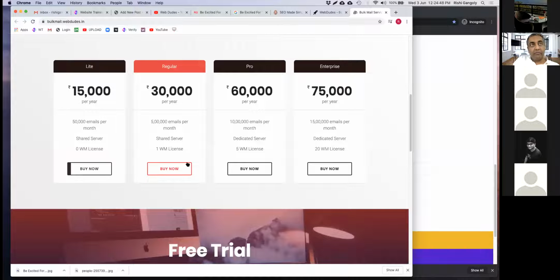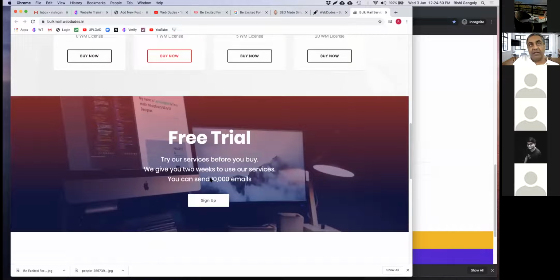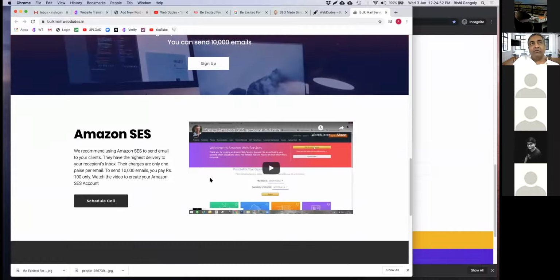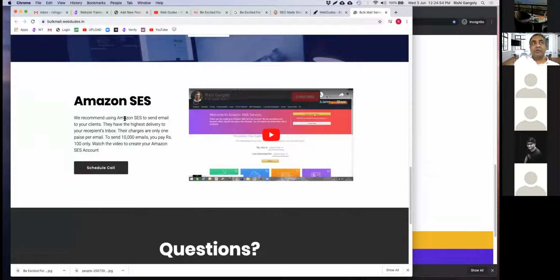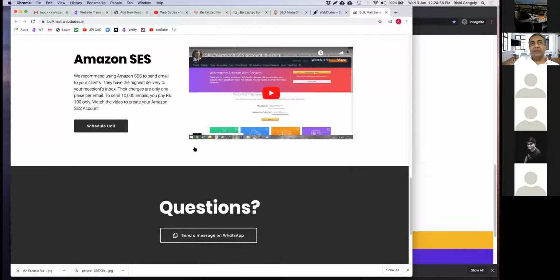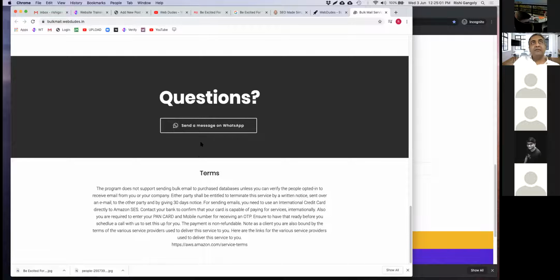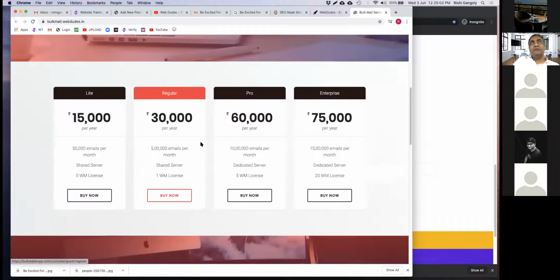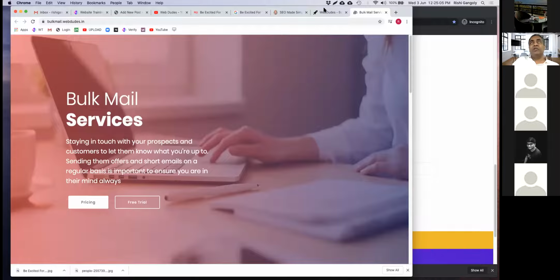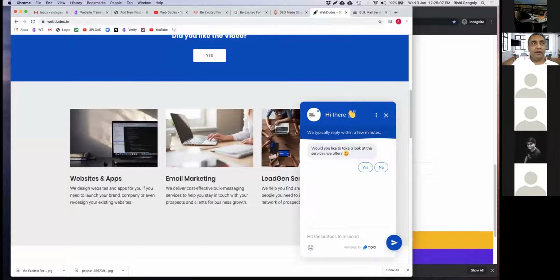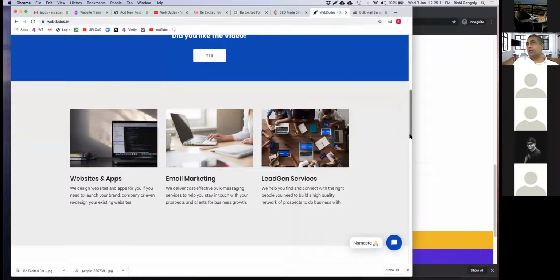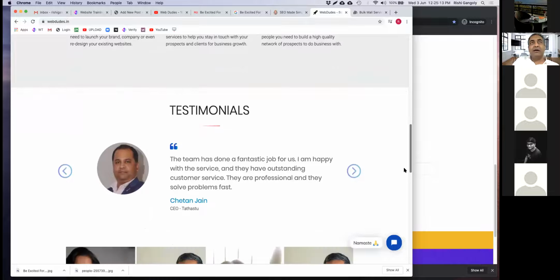And they can click on buy now. Okay, they can go for a free trial. And there's some video over here of this particular Amazon SES to send email to clients. And if there's any questions, they can look at questions. These are the terms and conditions. So, I mean, this is what a homepage should be. It should be a little bit, little bit, little bit. And then when they click here, then it will go to more details later, right?